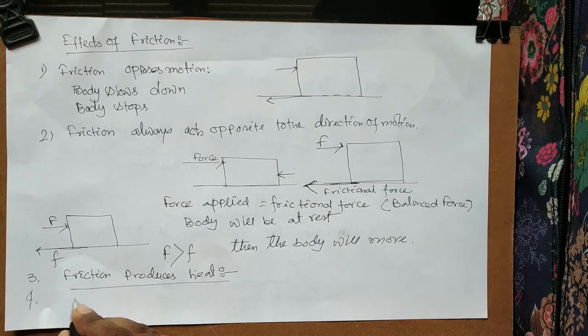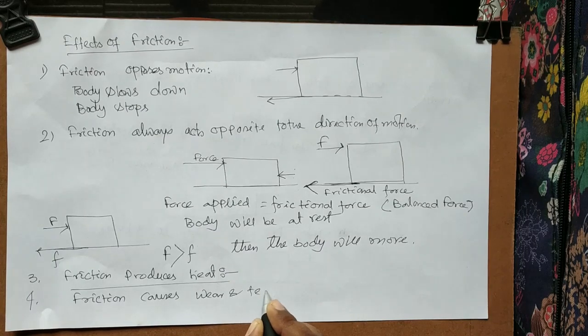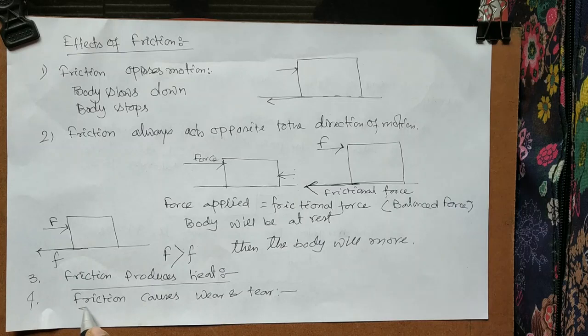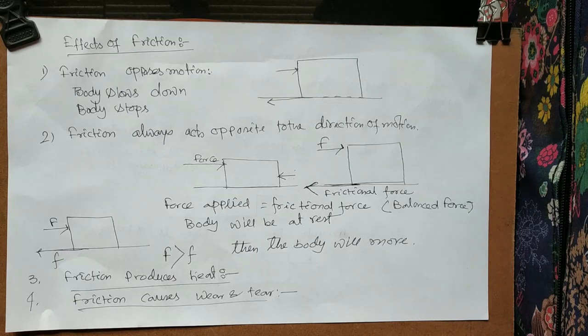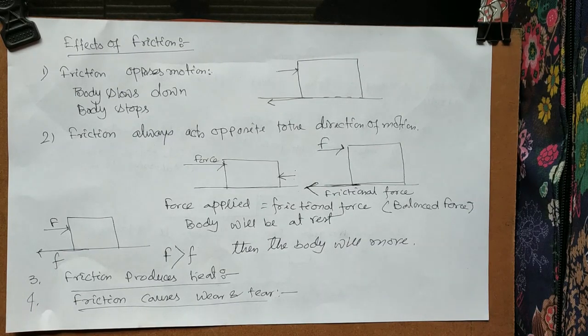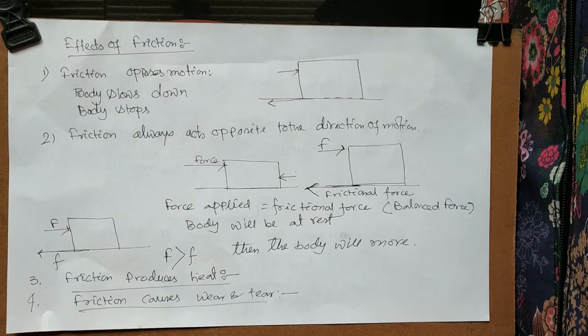Number 4, friction causes wear and tear. It is a very common example, and we all know that if an instrument works for a long time, there is a frictional force acting between the parts, and then wear and tear happens.